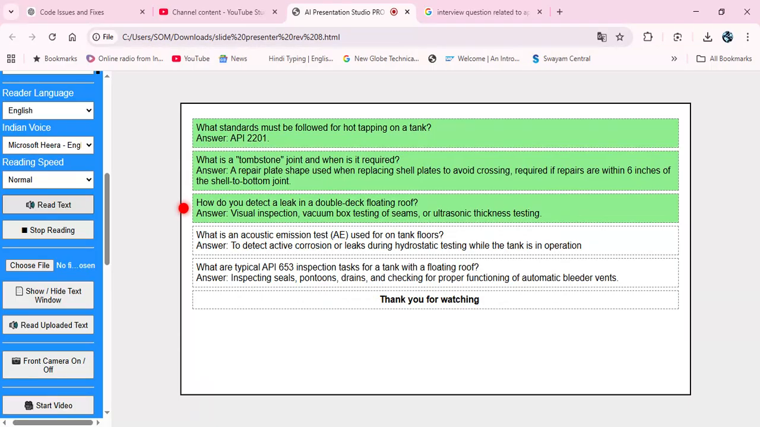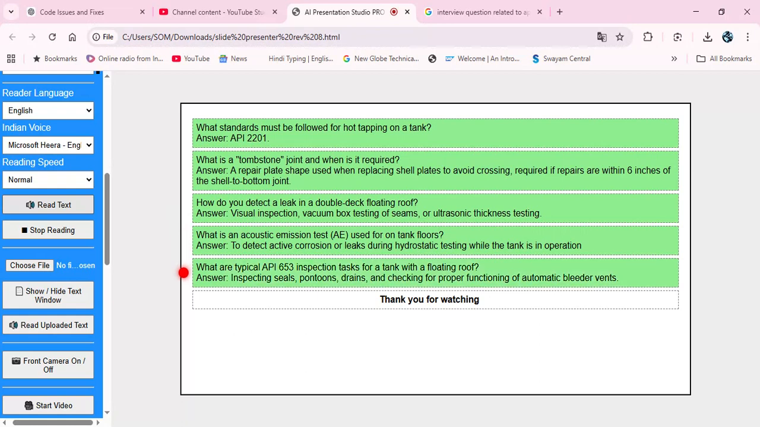How do you detect a leak in a double-deck floating roof? Answer: visual inspection, vacuum box testing of seams, or ultrasonic thickness testing. What is an acoustic emission test, AE, used for on-tank floors? Answer: to detect active corrosion or leaks during hydrostatic testing while the tank is in operation.